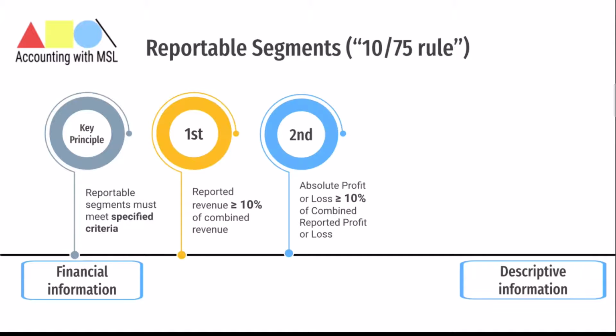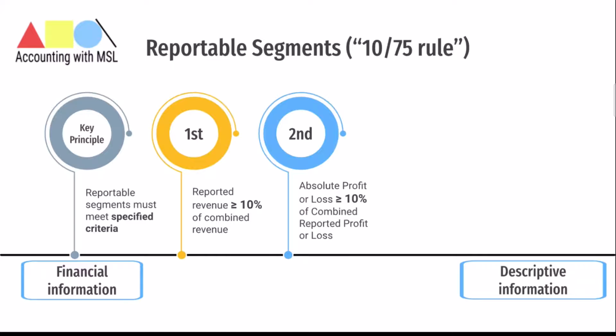The next is that the absolute measure of the reported profit or loss of that segment should be 10% or more of the greater, in absolute amount, of either the combined reported profit of all operating segments that did not report a loss, or the combined reported loss of all operating segments that indeed reported a loss. What does this mean? This essentially means that, take note, I use the expression absolute measure, so you ignore negatives.